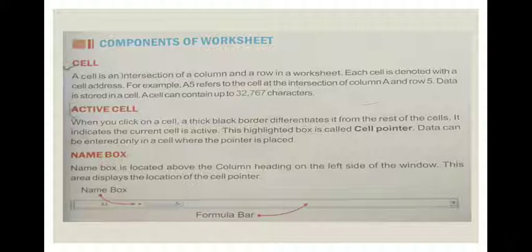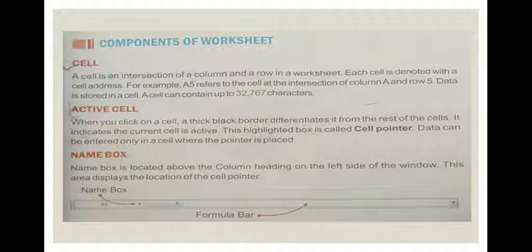Data can be entered only in a cell where the pointer is placed. Then next is name box. Name box is located above the column heading on the left side of the window. This area displays the location of the cell pointer. You can see in the picture that it is A1. This is the name box.